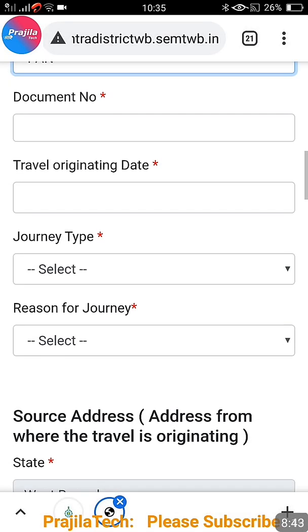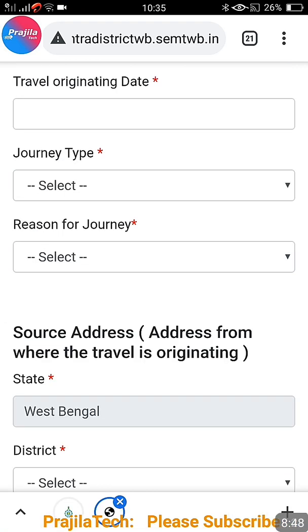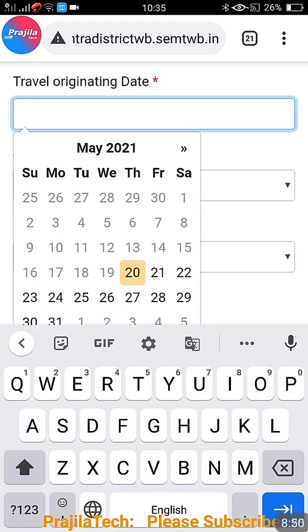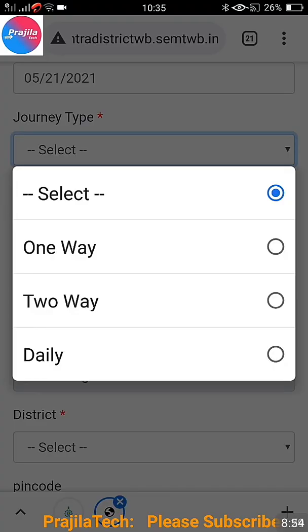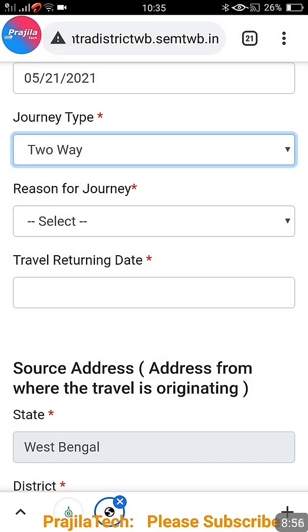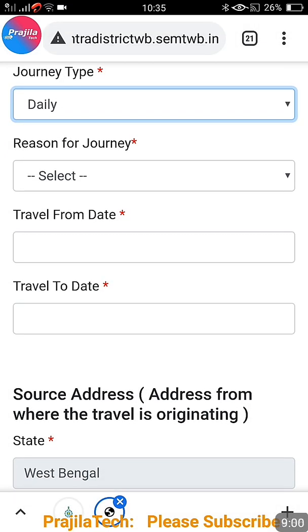And you can see the ID card also, same 4 options are there: election ID, PAN card, Aadhaar and other. Now the travel origin date means when you are going to start your travel, and your journey type: one way, two way, daily. This is also the same as you saw previously. So I select daily for this case.